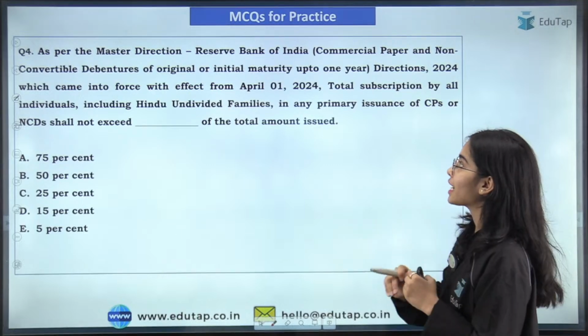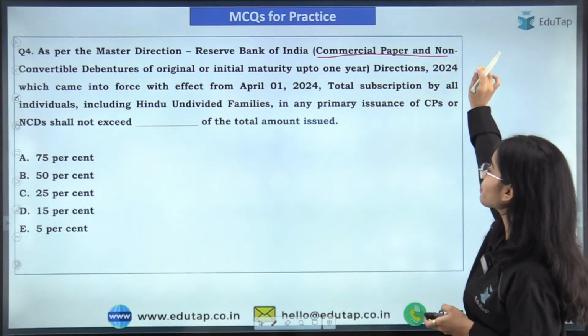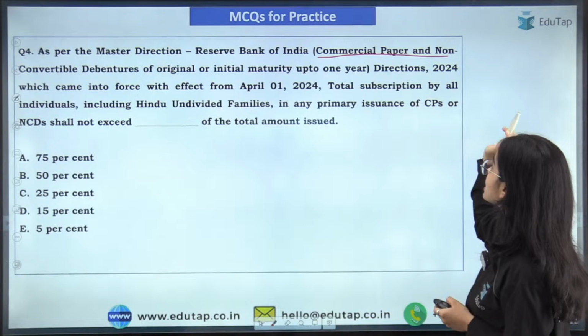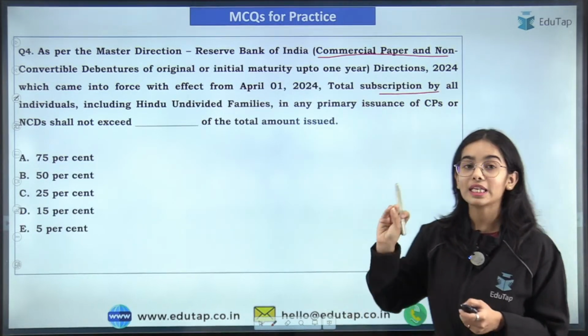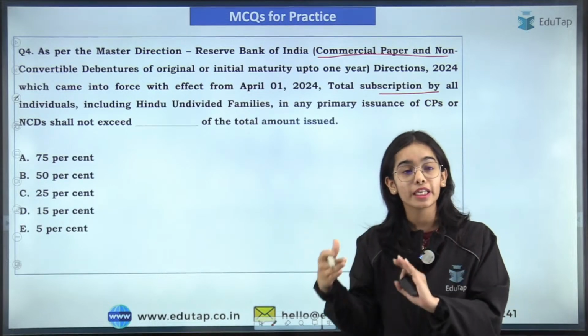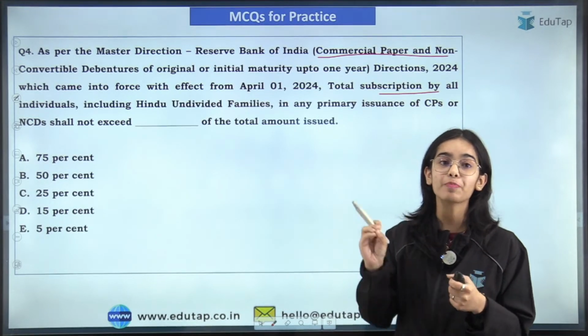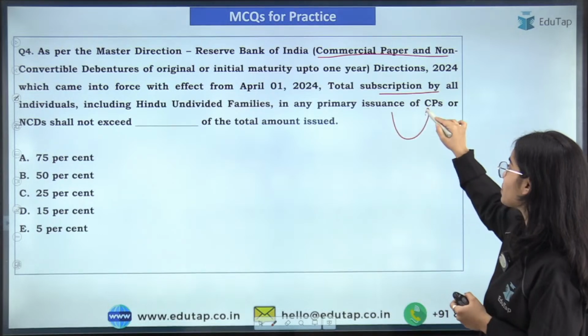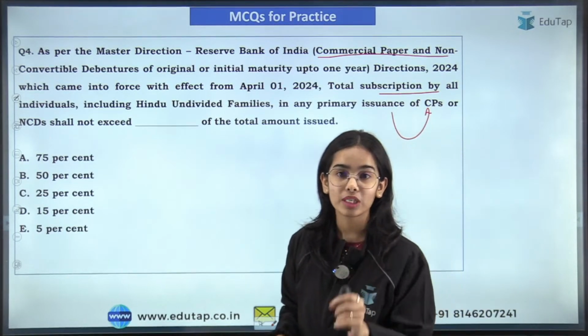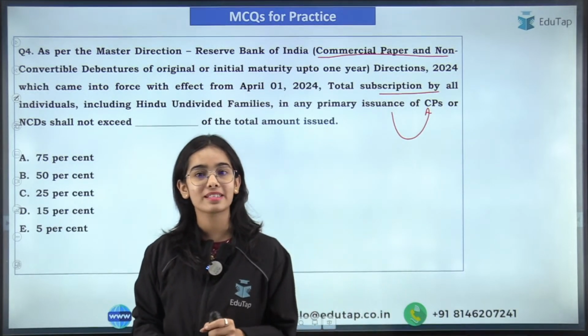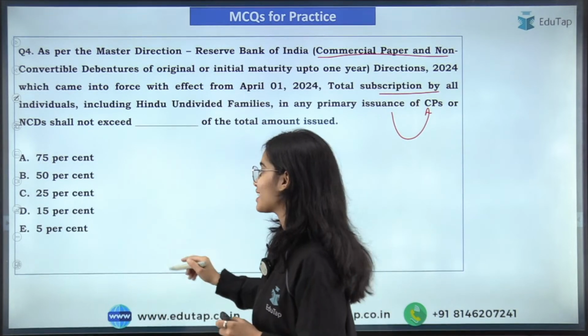As per the master direction, the Reserve Bank of India commercial paper and non-convertible debentures, you have to tell me that the total subscription by all individuals, including the Hindu undivided families, in any primary issuance of the CPs or NCDs shall not exceed how much of the total amount issued. Here I am getting the answer C. Is it correct? Yes, that is absolutely correct.